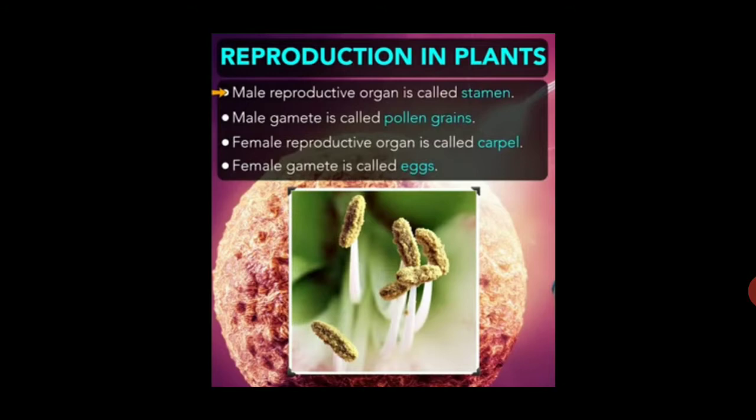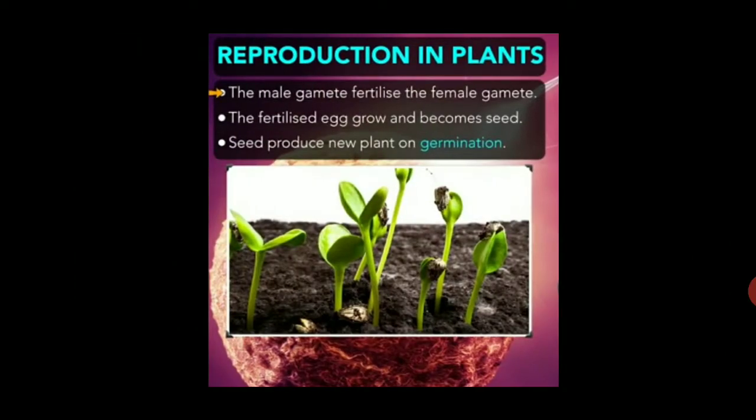The male reproductive organ is called the stamen. The male gamete is called pollen grains. The female reproductive organ is called the carpel. The female gamete is called the egg. The male gamete fertilizes the female gamete. The fertilized egg grows and becomes a seed. The seed produces a new plant on germination.